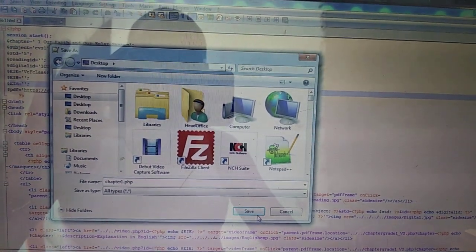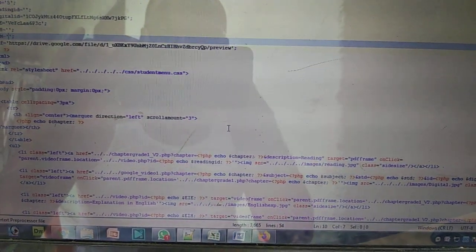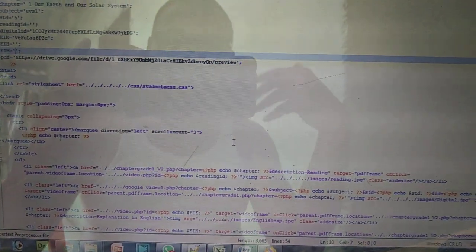Got it? Simple. Just save it, and once you do everything, you can send the file to me. I hope it is very clear, the work you have to do. Just do it and send the file, the demo file. Then I'll allot you the subject.